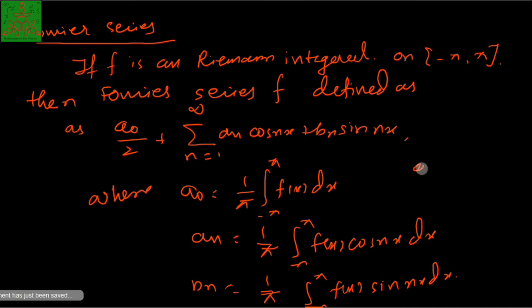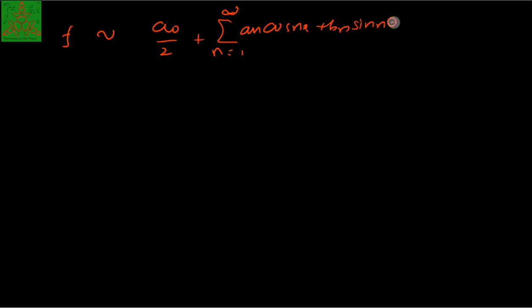These a0, an and bn are called the Fourier coefficients of the function f, and it is denoted by f is equivalent to a0 by 2 plus summation n running from 1 to infinity of an cos nx plus bn sin nx.